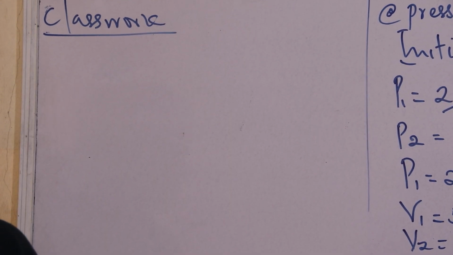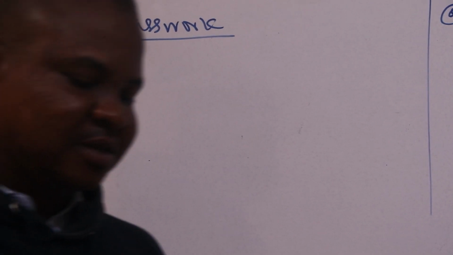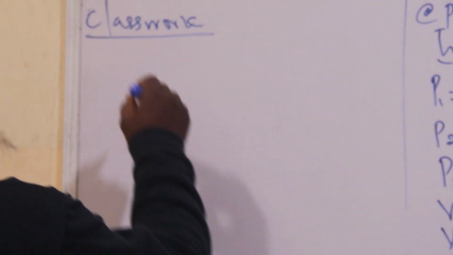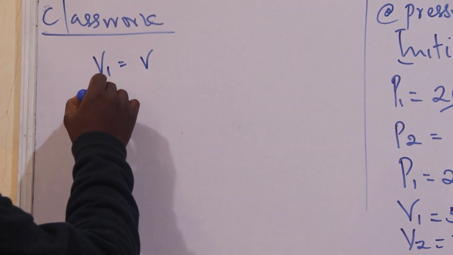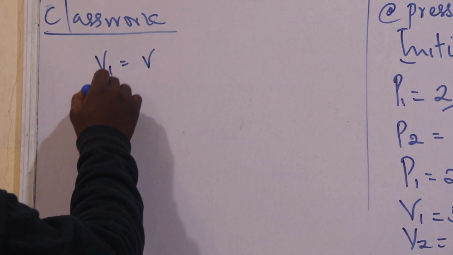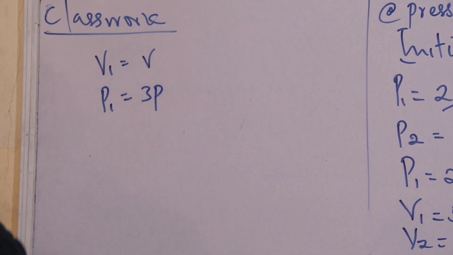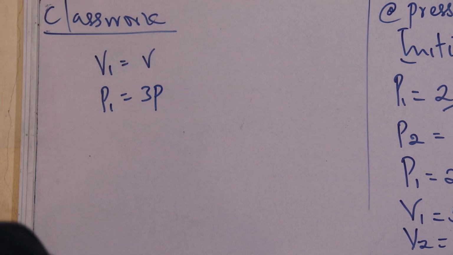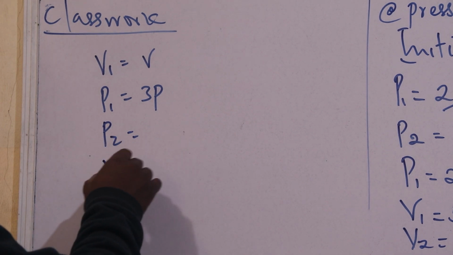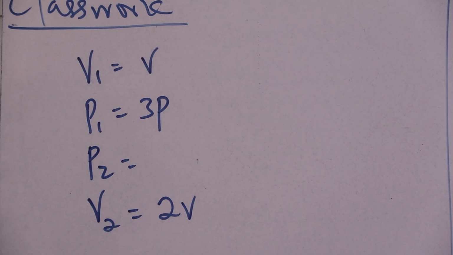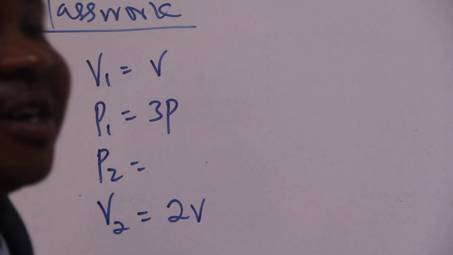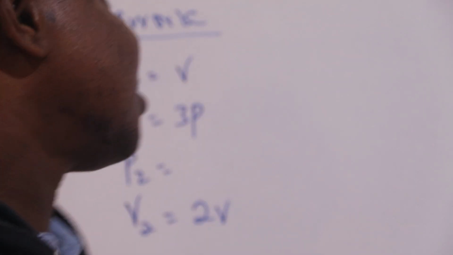The initial volume and pressure of a given mass of gas is V and 3P respectively. What is its pressure if its volume is increased to 2V? You can pause the video and solve. By now, I believe you have looked at the question. So let's quickly solve together.